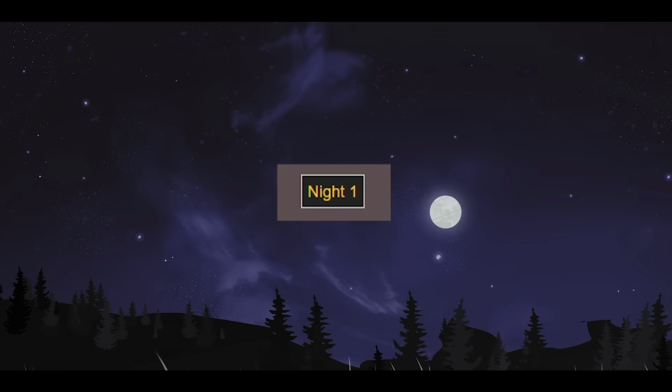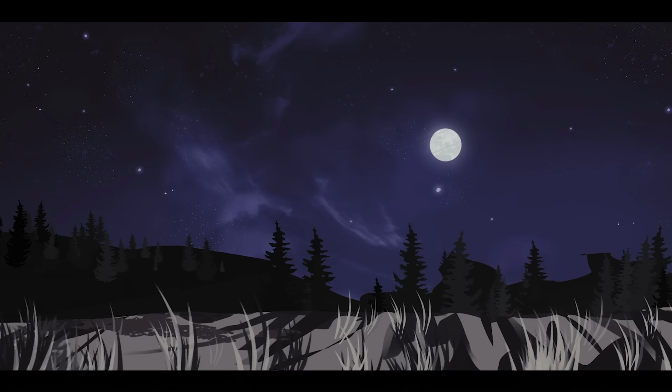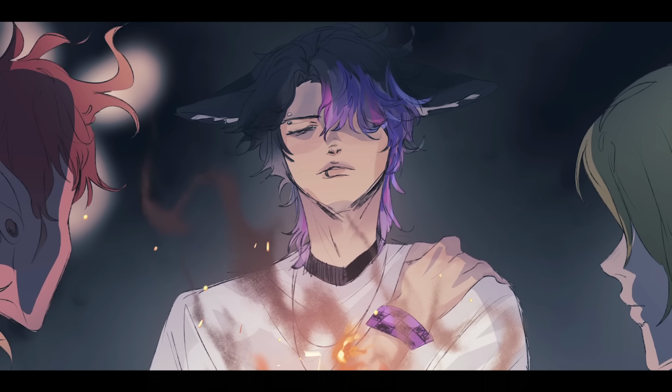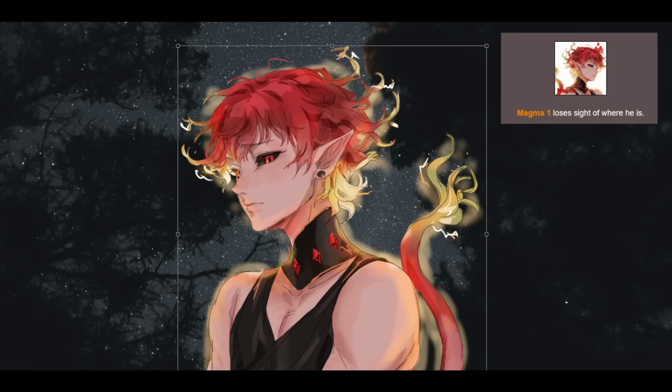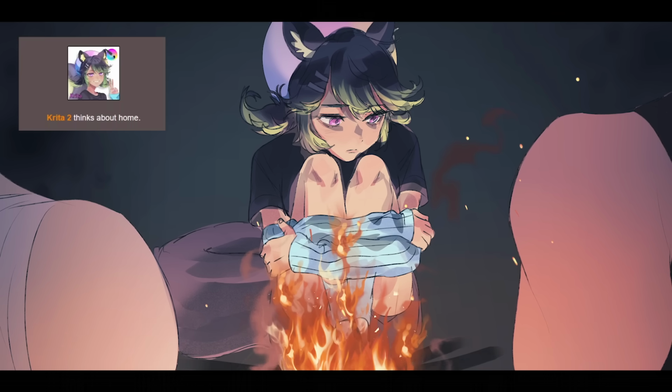The first night rolls in. Nighttime is dangerous, and it's time for all tributes to find shelter to sleep. High Paint, Magma, Krita, and Notes all pair up for the night and sleep in shifts. High Paint quietly hums. Magma loses sight of where he is, which is quite a feat considering he's literally on fire. Krita thinks about home.